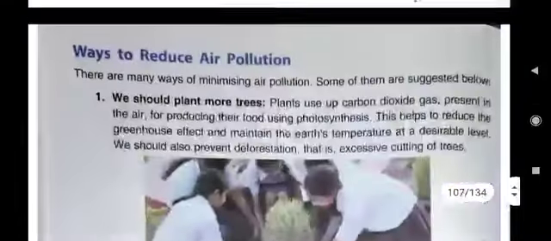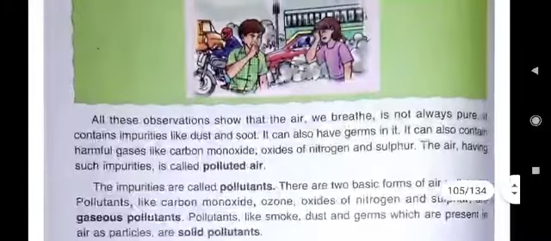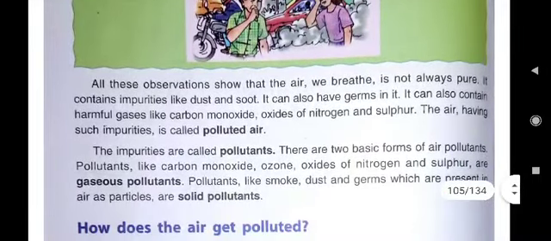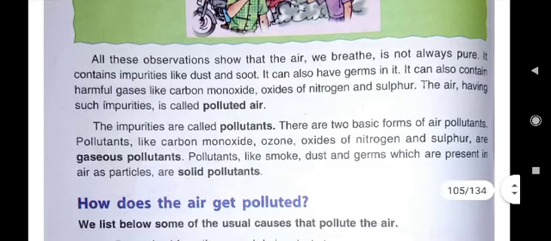You have to write two gaseous pollutants which are present in air. And here you see it is written pollutants like carbon monoxide, ozone, oxides of nitrogen and sulfur. These are gaseous pollutants. Any two pollutants you can write it from here.